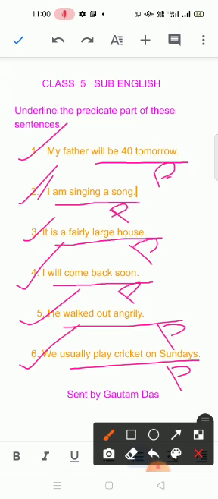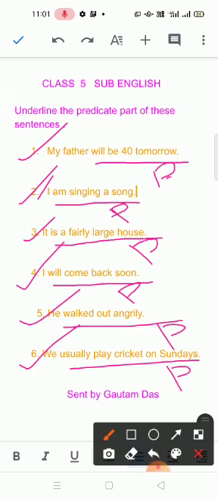According to the question's instruction, you have to underline. Suppose you have to make a circle, then you have to circle it. If you have to tick, then tick. Make a box, then make a box. Here the question is underline the predicate, that's why I have underlined. And I have shown you P, that means predicate. You will understand this part is the predicate.